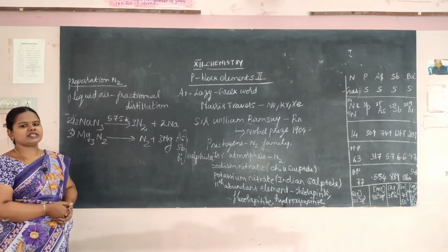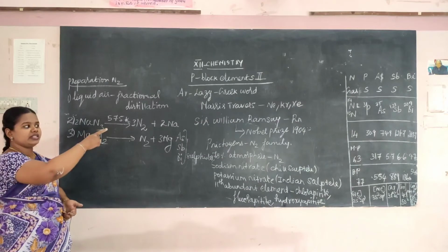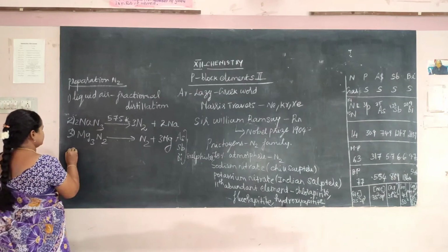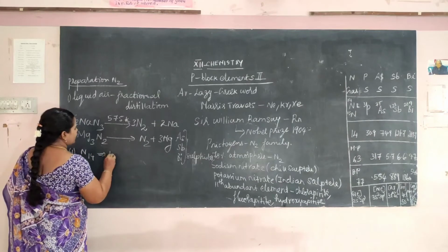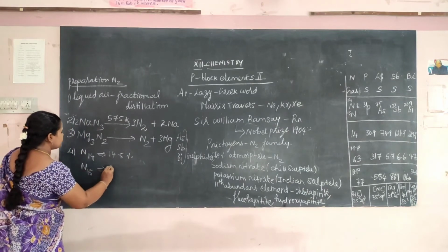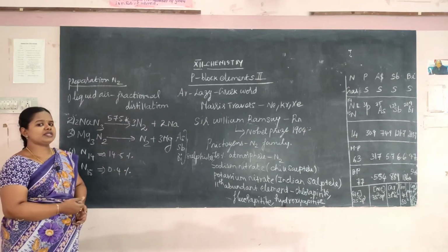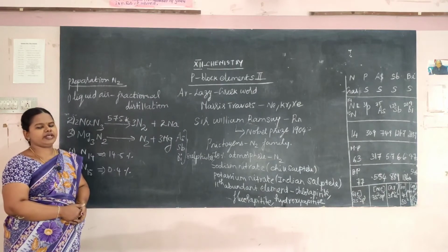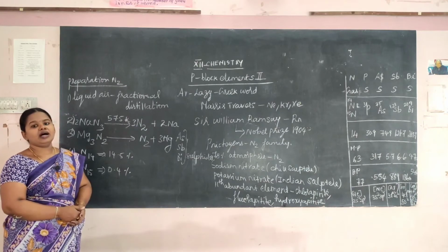What are the properties? It is an inert gas, and nitrogen exists as two isotopes. You can see in the table, nitrogen 14 and nitrogen 15. Nitrogen 14 exists at 14.5% and nitrogen 15 at 0.5% in the atmosphere.